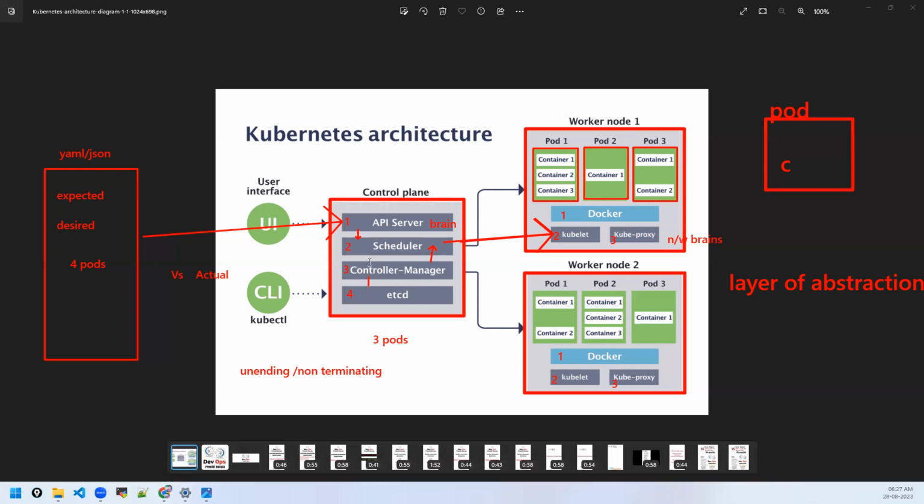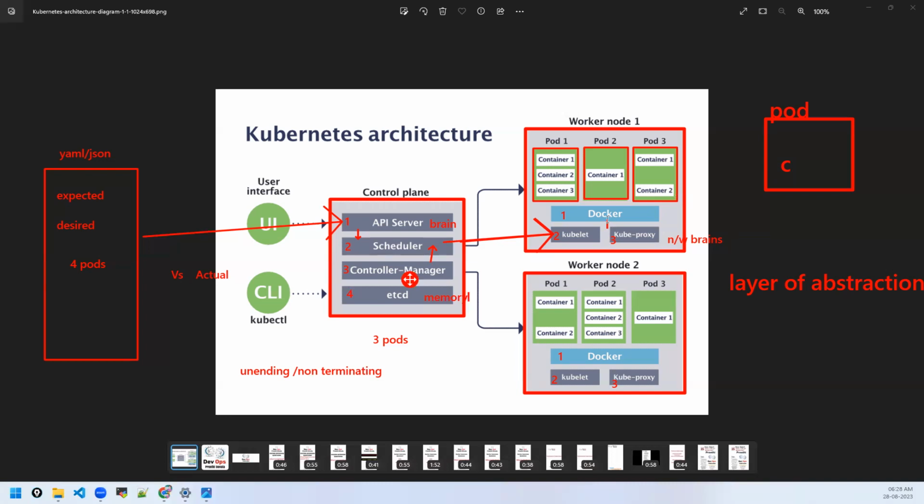Okay. So now that we understood the three components, let's come to the fourth component, etcd. Like API server, which we call the brain of the cluster, etcd would be called the memory of the cluster. Till now we understood API server is validating, sending the instructions to scheduler. Scheduler will interact with controller manager and do the deployments, right? But how do all of them get the information of the worker nodes?